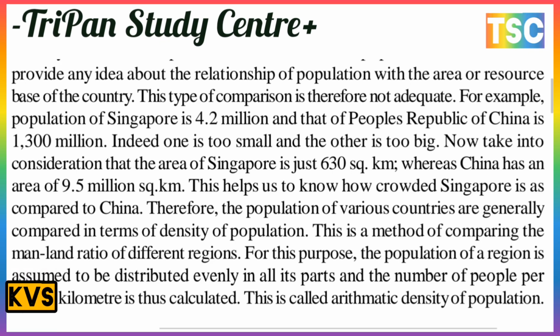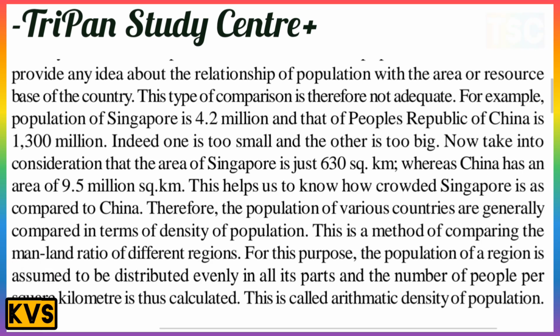Therefore, population of various countries is generally compared in terms of density of population. This is a method of comparing the man-land ratio of different regions. For this purpose, the population of the region is assumed to be distributed evenly in all its parts, and the number of people per square kilometer is calculated. This is called the arithmetic density of population.